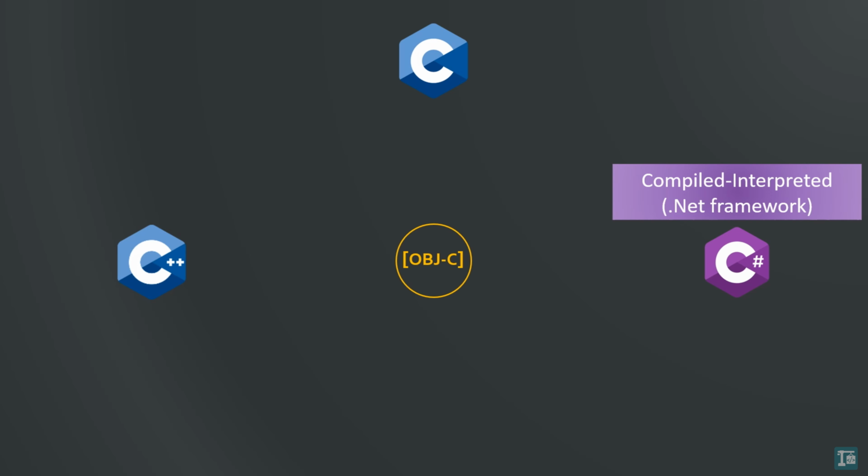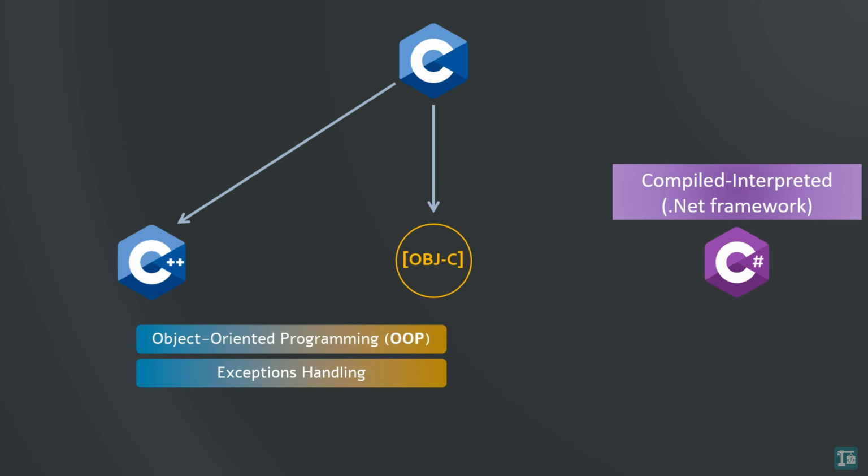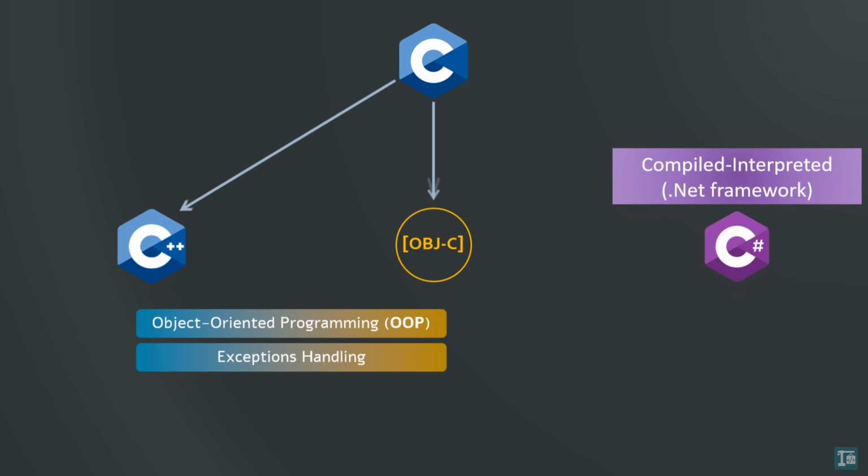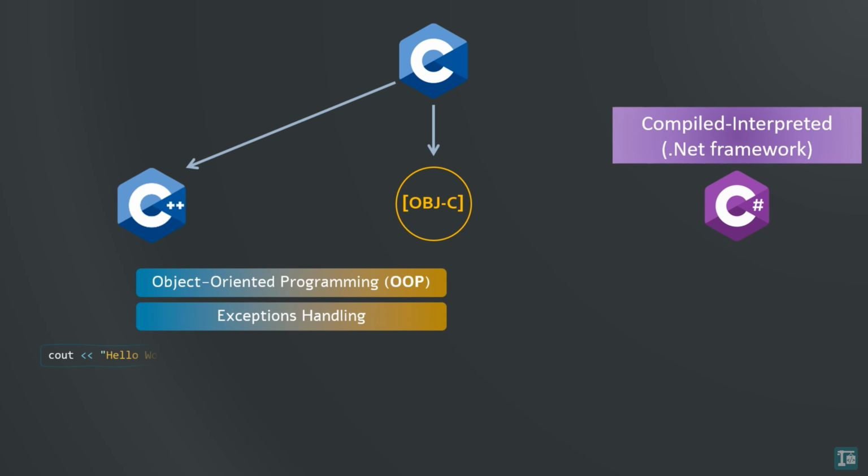Both C++ and Objective-C are direct extensions of C, adding new features while retaining compatibility with C code. They both introduce object-oriented programming and exception handling in different forms, allowing developers to create more complex and modular applications. They also provide additional I/O features like C++'s cout and Objective-C's NSLog.